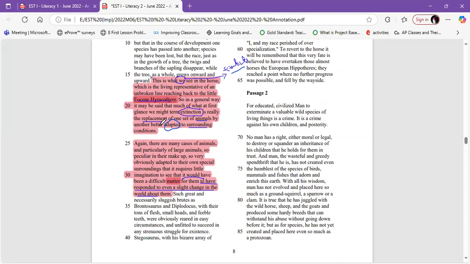So in a general way, it may be said that much of what at first glance we might term extinction is really the replacement of one set of animals by another better adapted to surrounding conditions. Yes, this is the reason for extinction. There's going to be a kind of evolution, replacement.